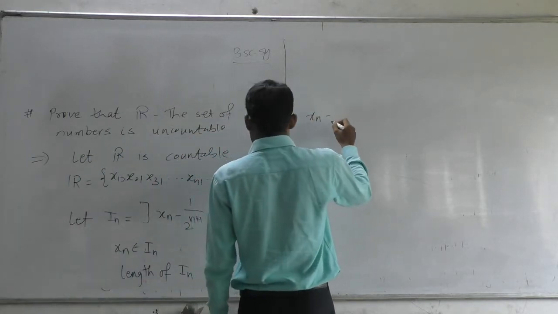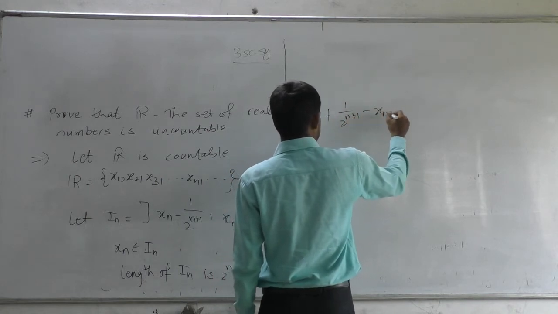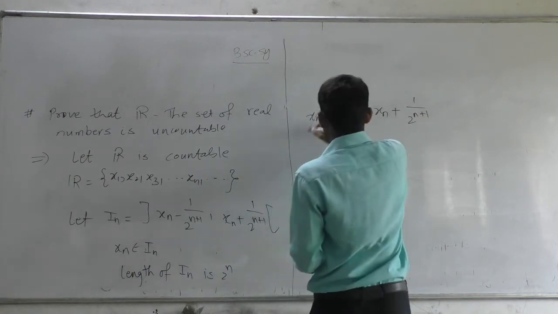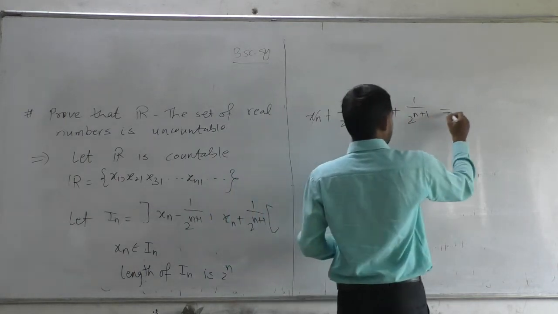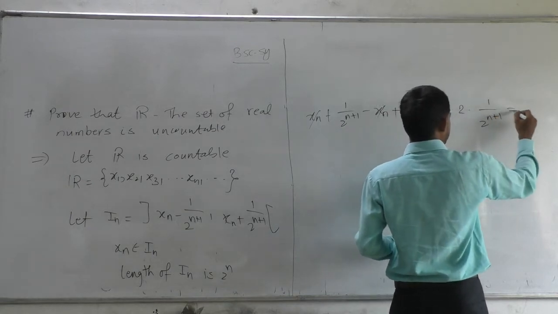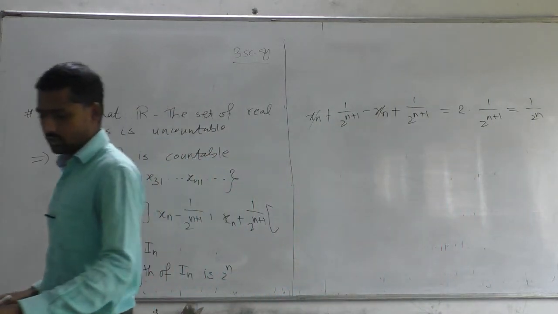It is xn plus 1 by 2 raised to n plus 1 minus xn minus 1 by 2 raised to n plus 1. So xn cancels. So 2 into 1 by 2 raised to n plus 1, which is nothing but 1 by 2 raised to n, which is the length of this interval.